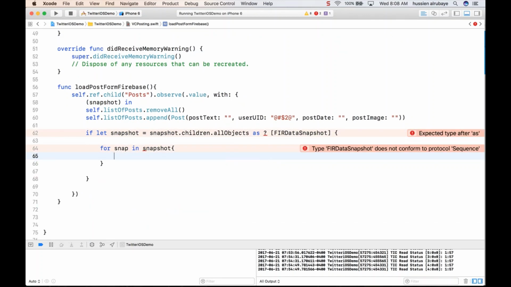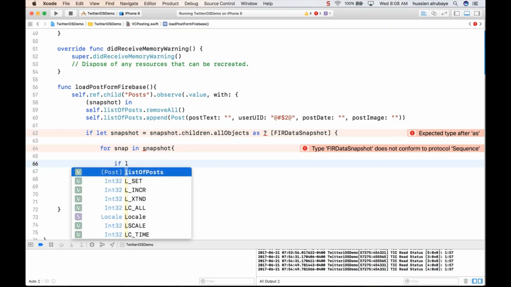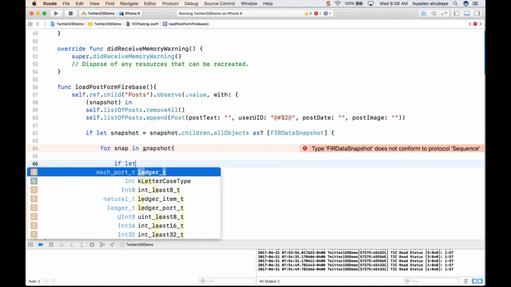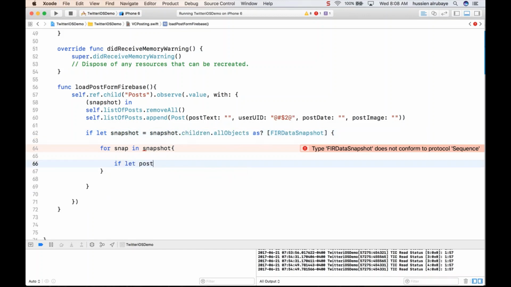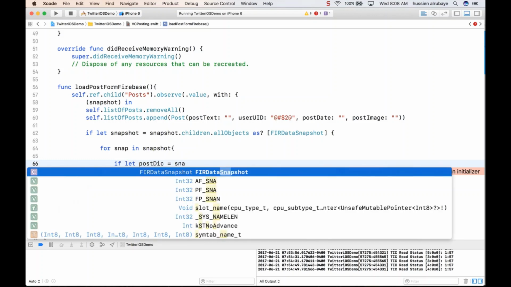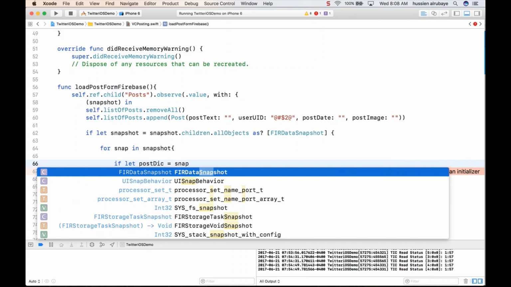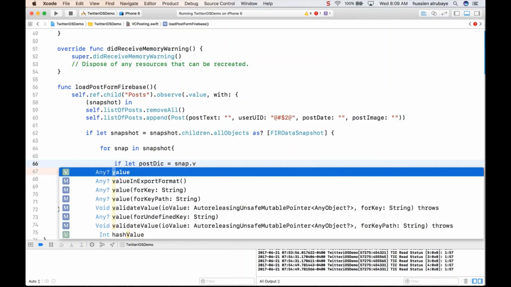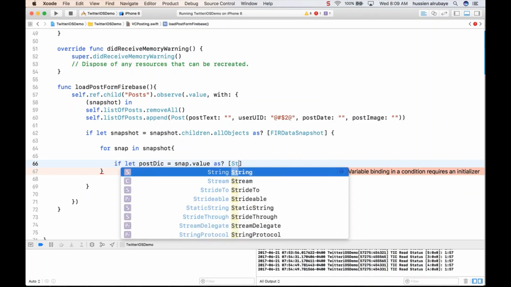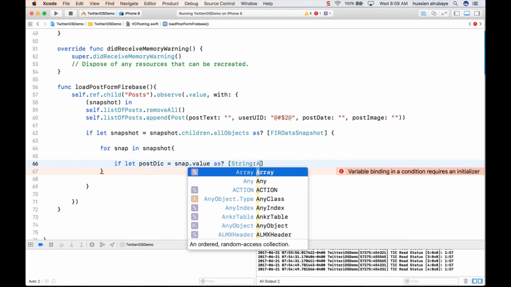I say, hey, if let. What he's saying, hey, there is an error, you have it here because this one needs to be signed in this way. I say, hey, if let the post or single post, I want to read it, but it should be as a dictionary. So single post will be equal to whatever you have, the snap dot value, whatever the value you have it as, change it as a dictionary. So I say as string and any, and why I will tell you in a second.